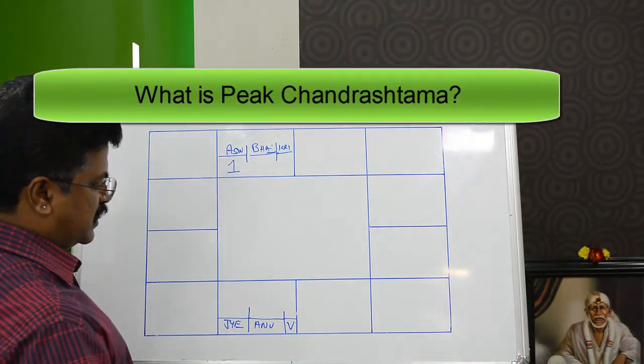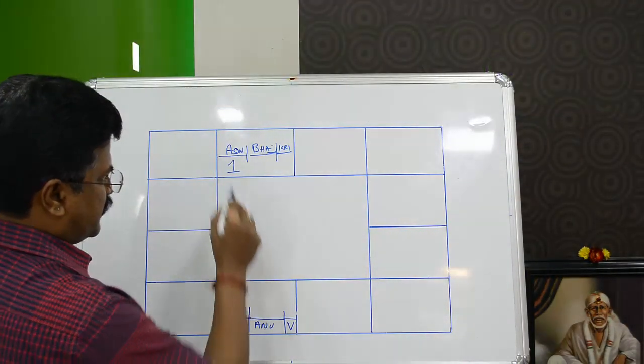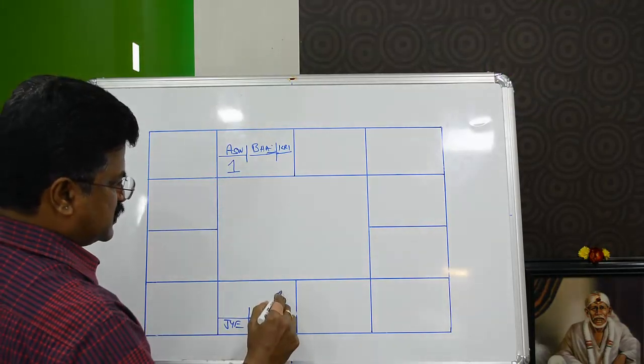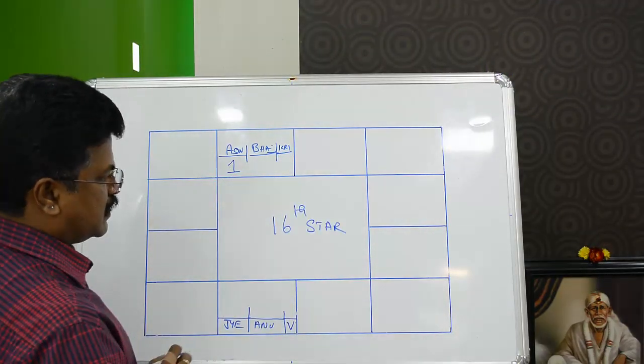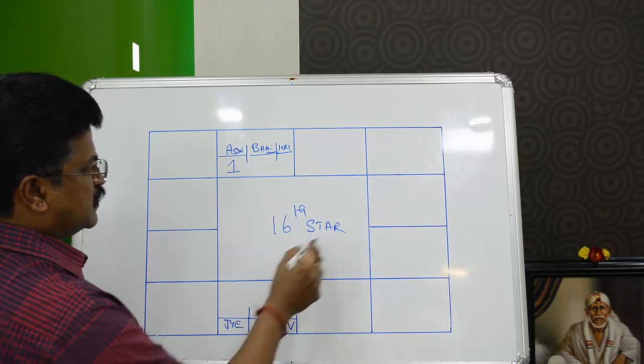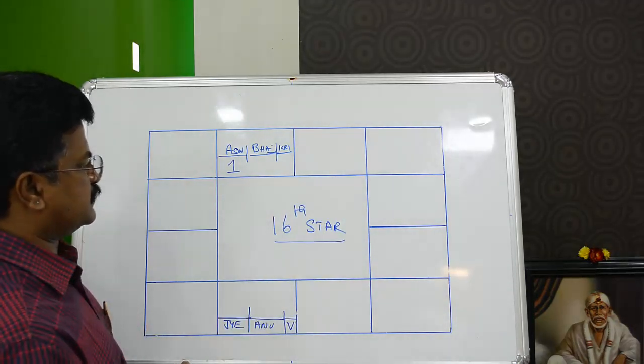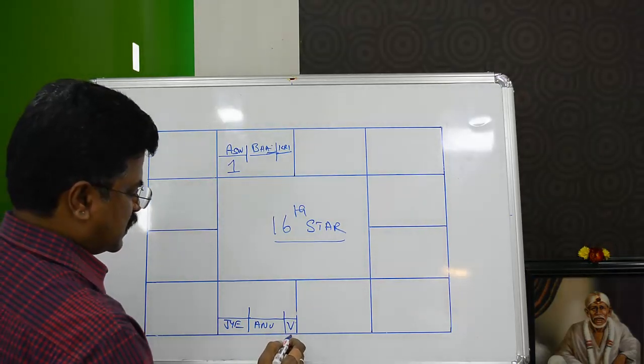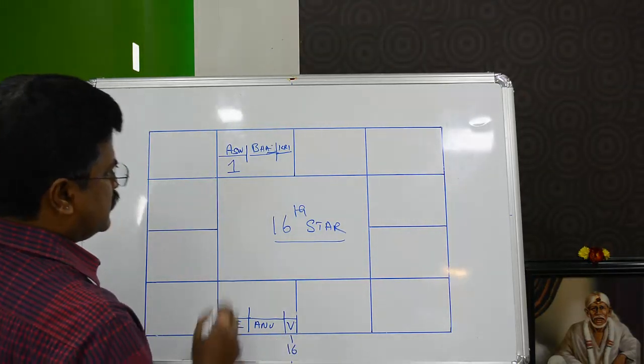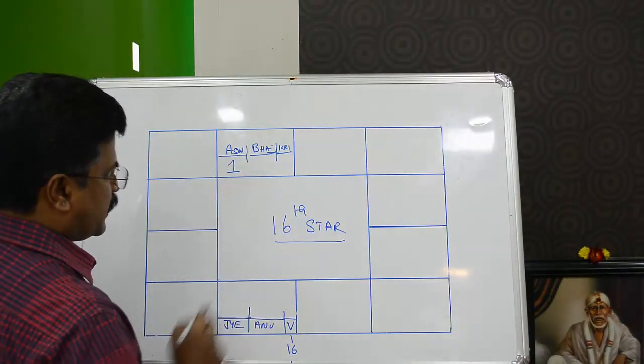So what is the peak Chandrashtama? From Ashwini, the 16th star is the peak Chandrashtama. Now this is the rule for the peak results of a Chandrashtama star. If you know Vishaka's number, it is 16, therefore it is the 16th star.